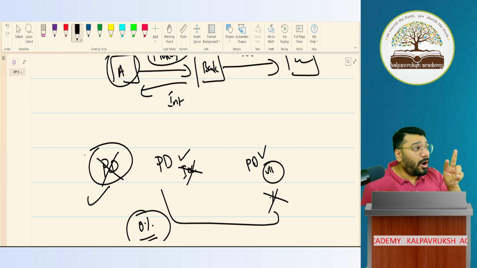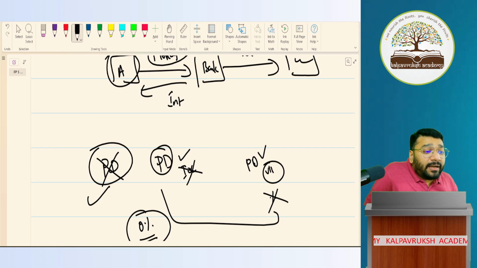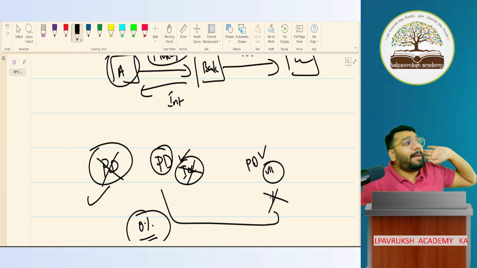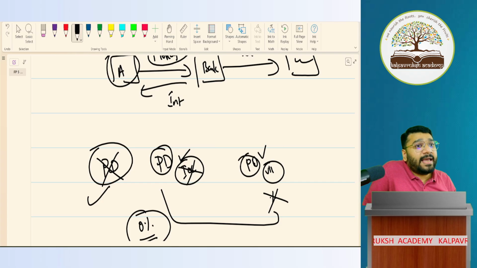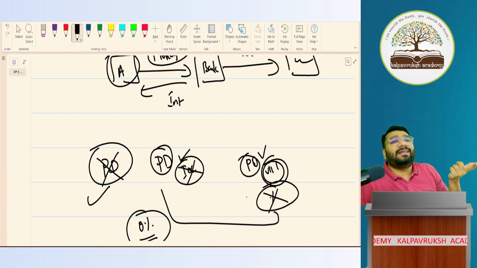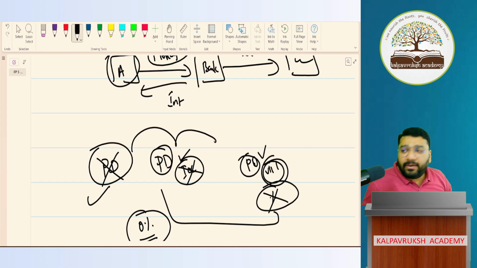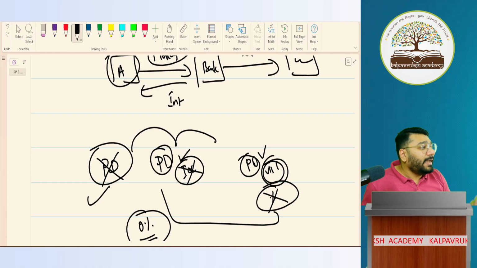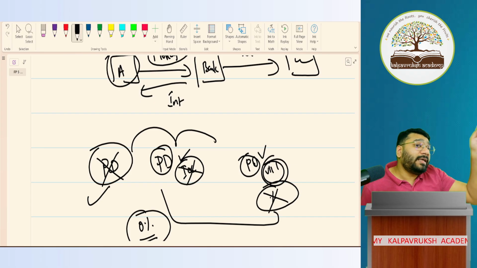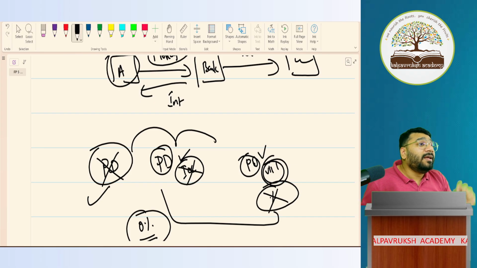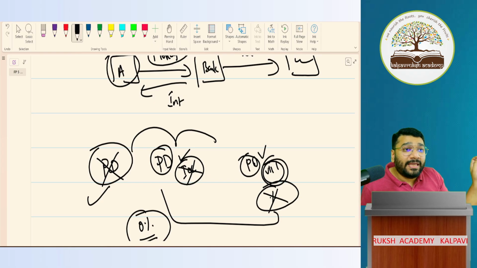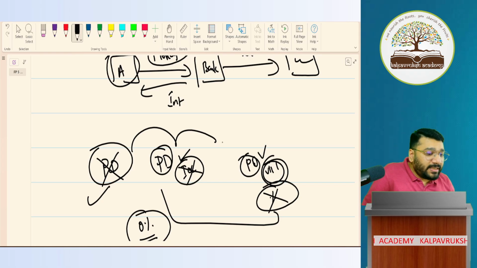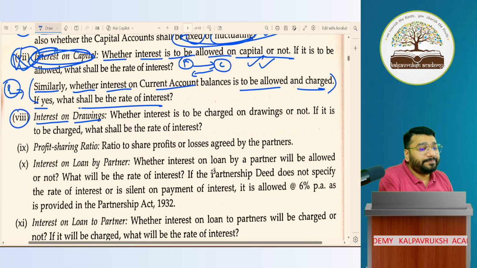Or the partnership deed is there, but the interest on drawing clause is not captured. Or the deed is there, the 8th clause is also there, but the percentage is not captured. In all these 3 scenarios, will conflict happen or not? 100% conflict will happen. In that case, whom should I refer to? The Indian Partnership Act 1932. What does the Act say? If nothing is mentioned about the percentage of interest on drawing, it is 0%. Got it? Not got it?